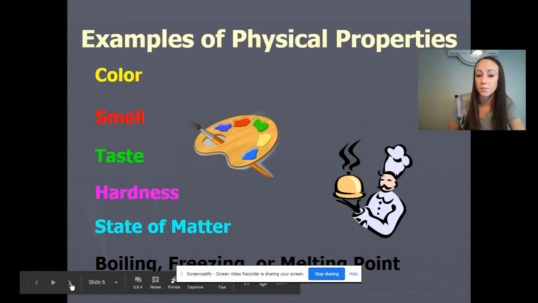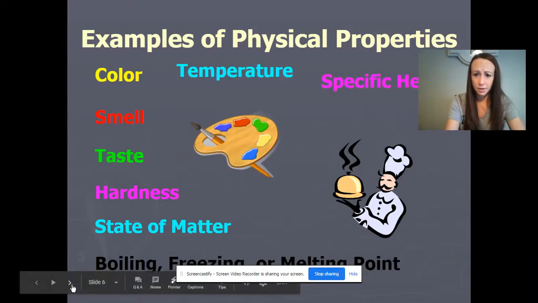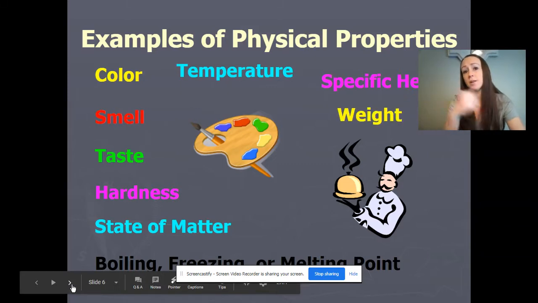You can observe something's boiling, freezing, or melting point, the temperature at which it changes state of matter. We also talked about just noting something's temperature. Your body is probably close to about 98.6 degrees. Specific heat, which was the amount of energy that's required to increase its temperature.